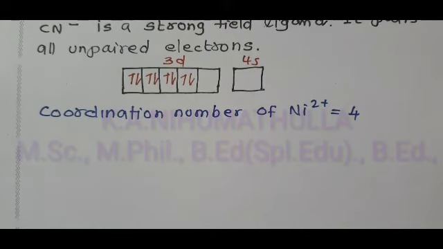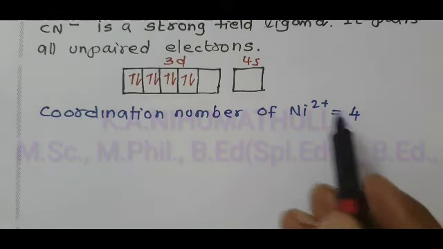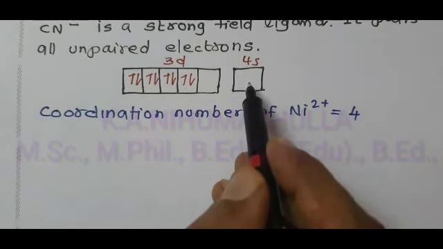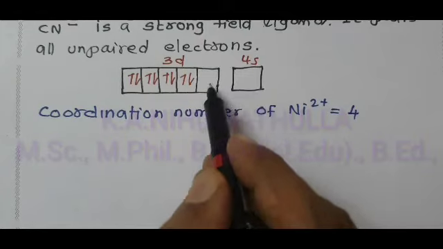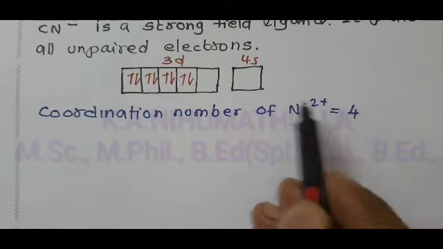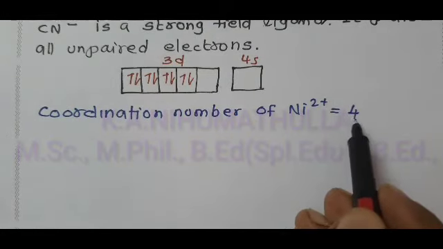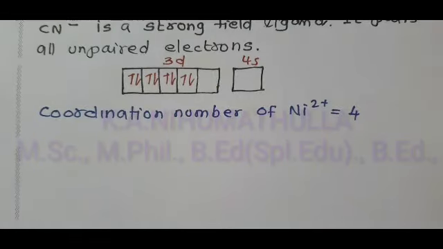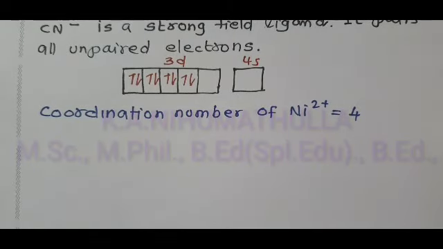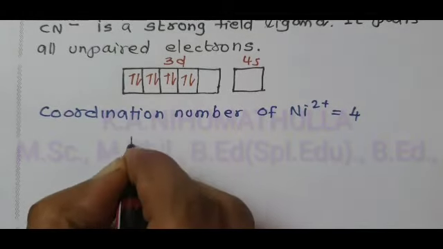If the coordination number equals 4, the central metal ion provides vacant orbitals equal to its coordination number. So the central metal ion must provide 4 vacant orbitals, but now we have only 1 vacant orbital.